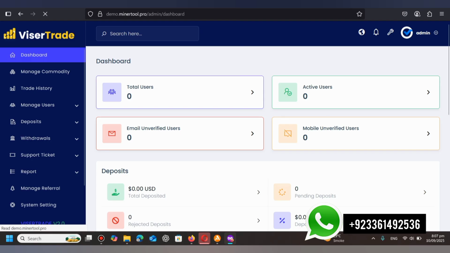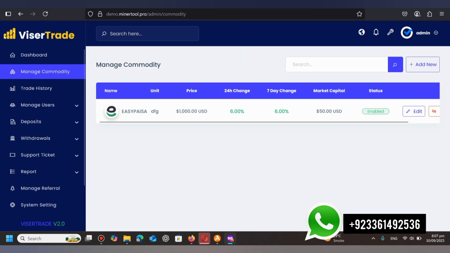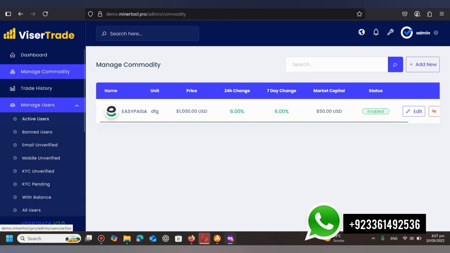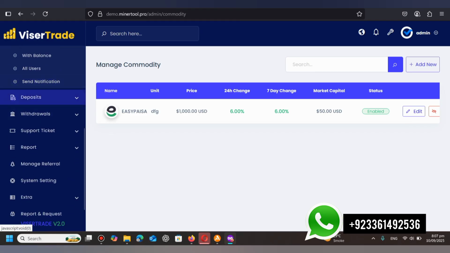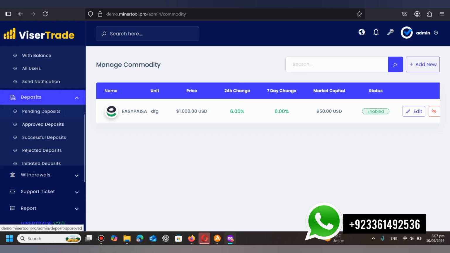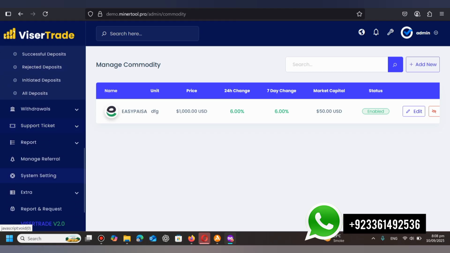So this is the admin dashboard of the website. There are totally zero users because this is a newly created website. From this section you can manage your community. I made this community randomly for showing a demo view, and here are the history and manage user sections. From this section you can see all the users and manage the users of the website also, and here are the deposit section, withdrawal section, and here are the system settings. So this is the most important section.